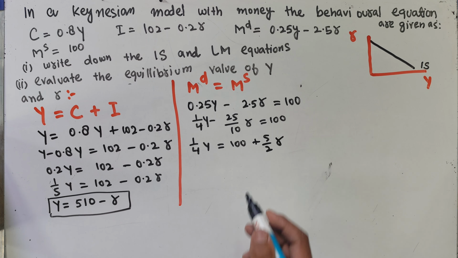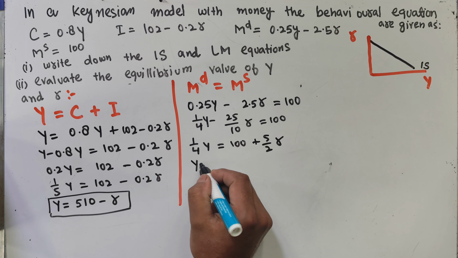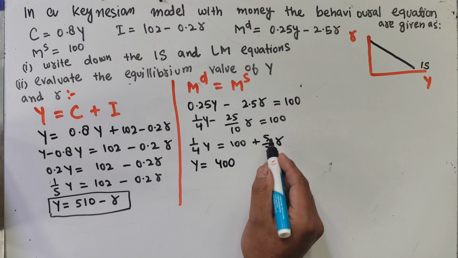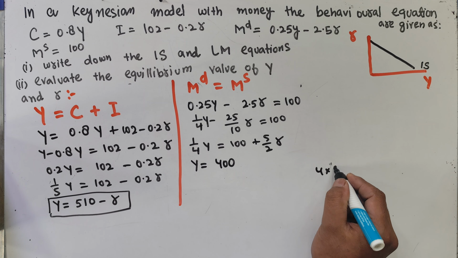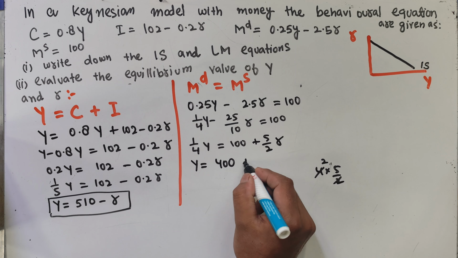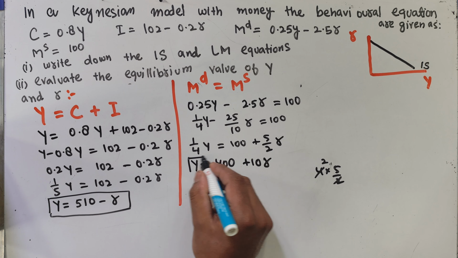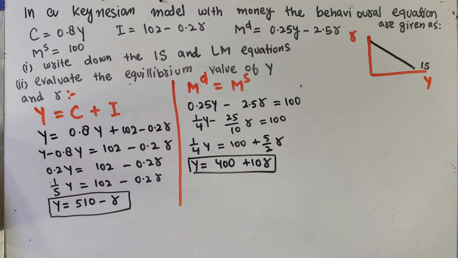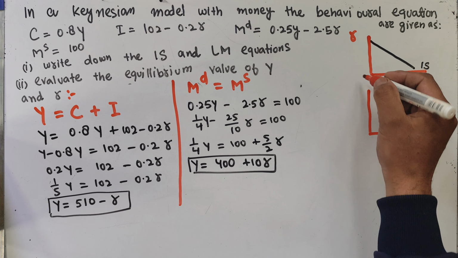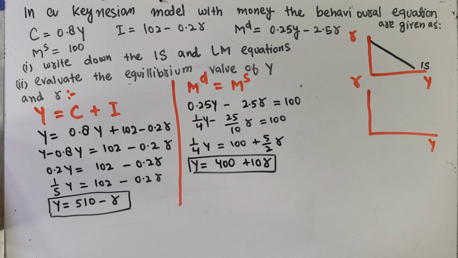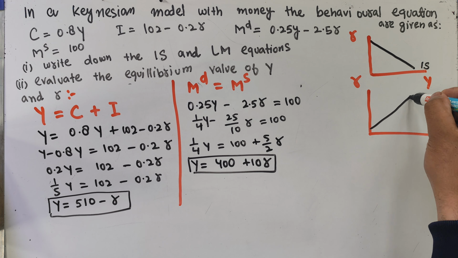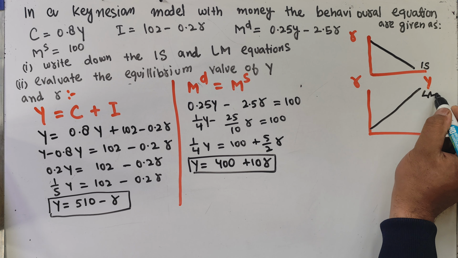Now transpose this 4, it gets multiplied, so y will be equal to 4 into 100 is 400 plus 4 into 5 upon 2 r, which is 2 1s are 2, 2 2s are 4, 2 5s are 10, so we will get here 10r. So this is our LM equation. Graphically it will look like this: income on the horizontal axis, rate of interest on the vertical axis. There is a positive relationship between the level of GDP and rate of interest in the case of the LM curve, so we have a positive slope here.